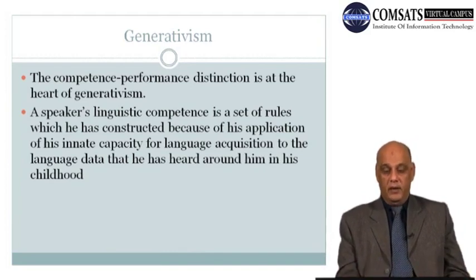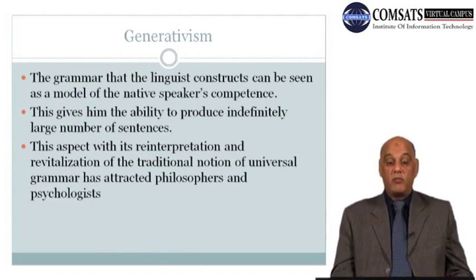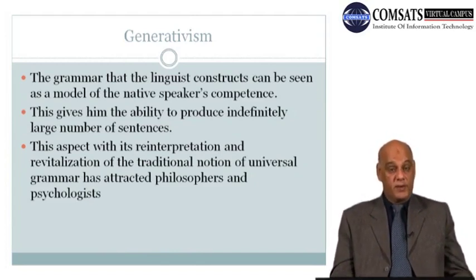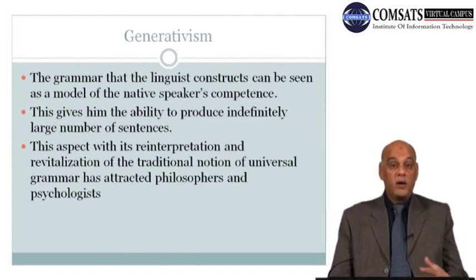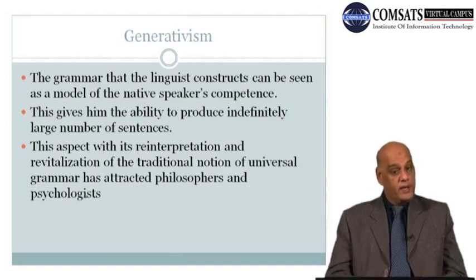from different people. So the grammar now that the linguist constructs can be seen as a model of native speakers' competence. The grammar, or the language that a linguist produces or constructs, it is a model of the native speaker's competence. Whatever competence a person acquires, depending on that competence, again, you produce language.